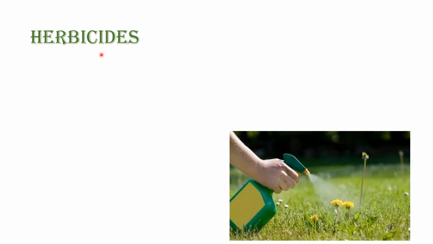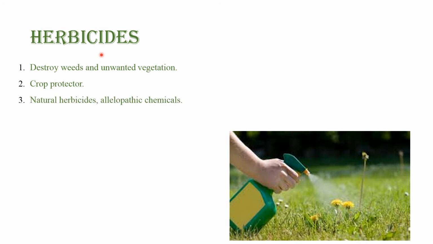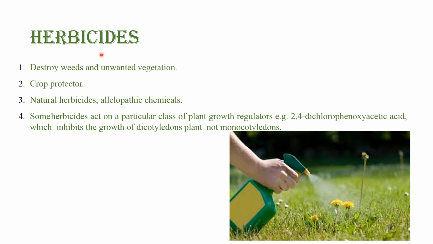Fine. Now, next is herbicide. From the name itself it is clear, herbicide is a combination of two words, herb plus cide, right? It destroys weeds and unwanted vegetation. They mainly serve as crop protectors. There are natural herbicides, also known as allelopathic chemicals. Some herbicides act on a particular class of plant growth regulator.